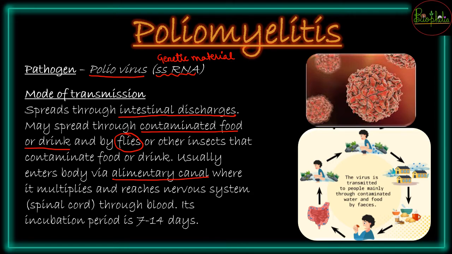So it will enter your gut and elementary canal. As soon as this virus reaches there, it will multiply, and from the elementary canal it will reach your nervous system. Generally in the nervous system, it will attack the spinal cord, and once it is attacked, after the incubation period of 7 to 14 days, the symptoms will start to be observed. As soon as the virus reaches the spinal cord, after multiplication the symptoms will be much more prominent, and now you need to understand about these symptoms.